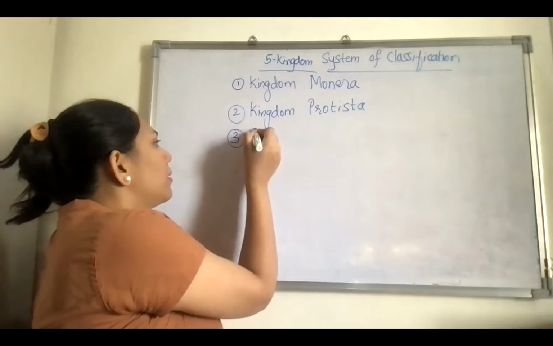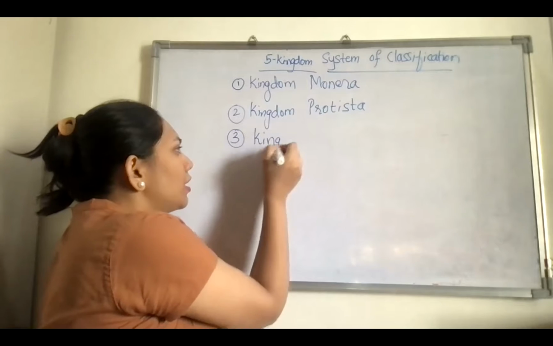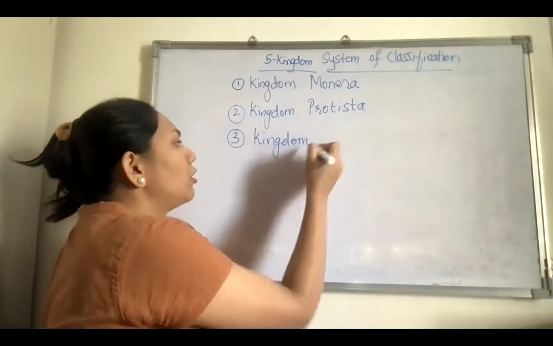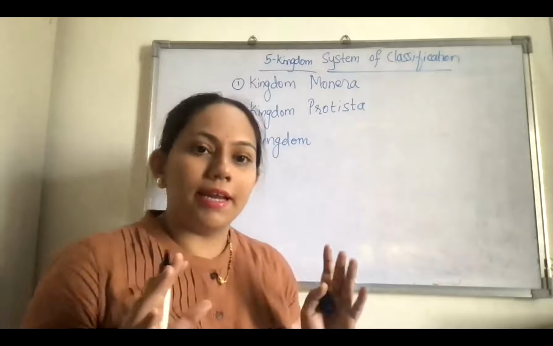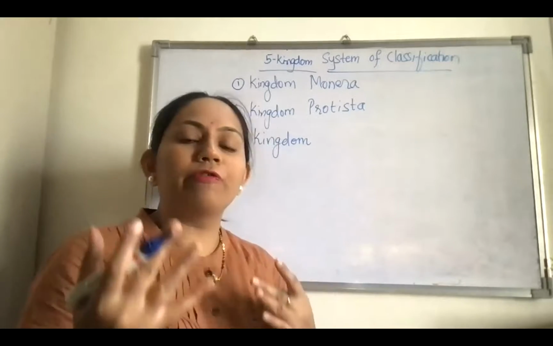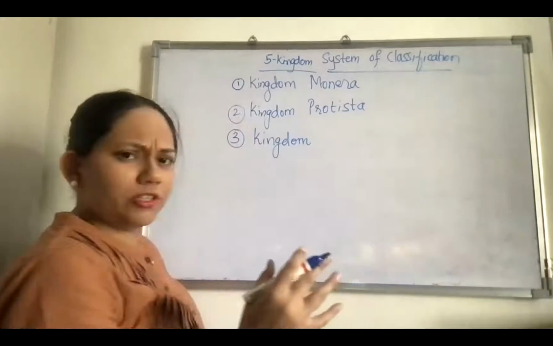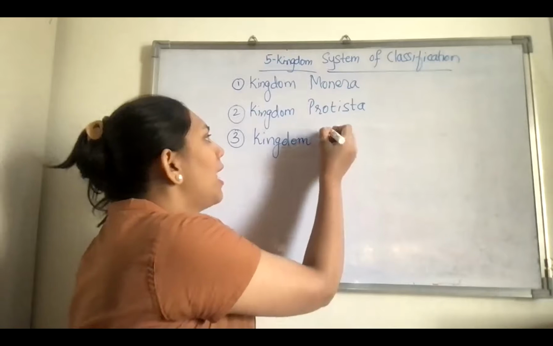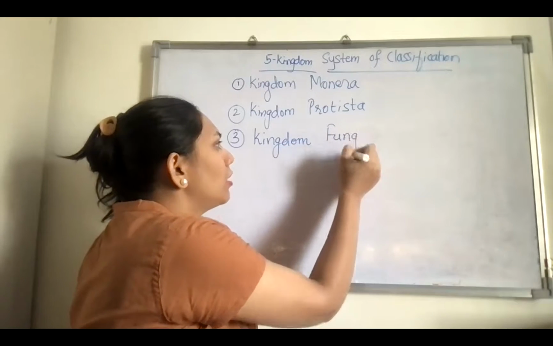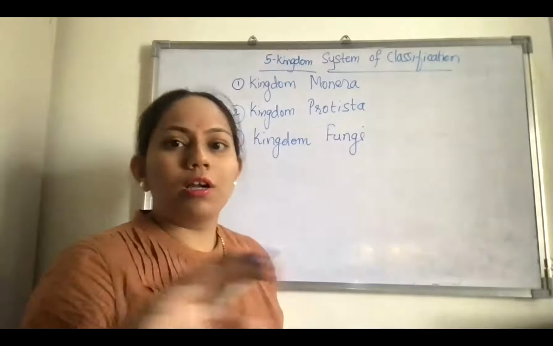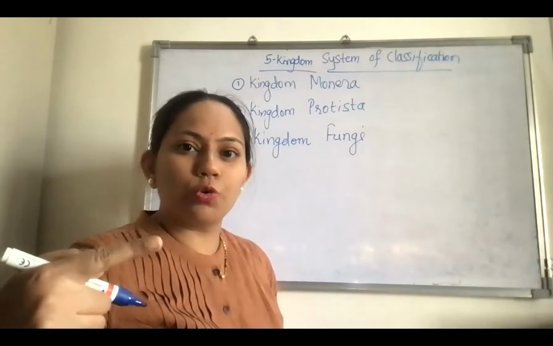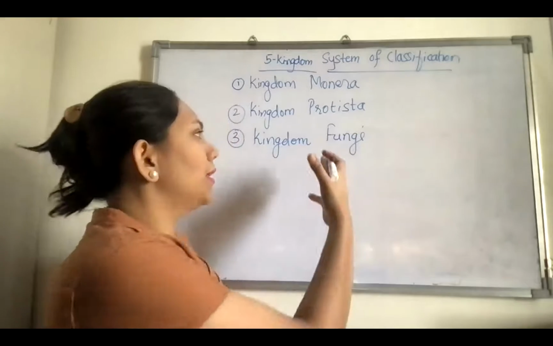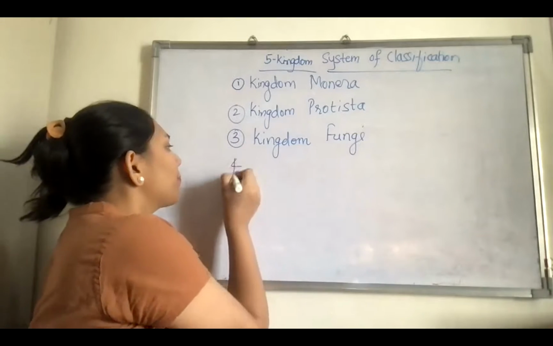Next, our kingdom is multicellular, eukaryotic cell possessing organisms that cannot make their own food by the process of photosynthesis, that is, lacking chlorophyll, and this has fungi, all types of fungi. Your aspergillus, mushroom, bread mold will come under kingdom Fungi.